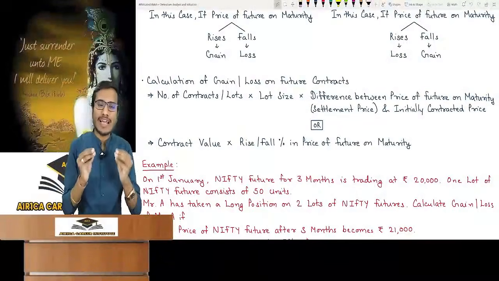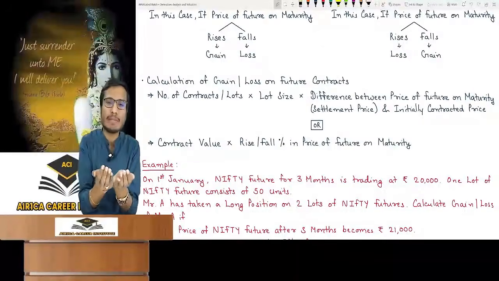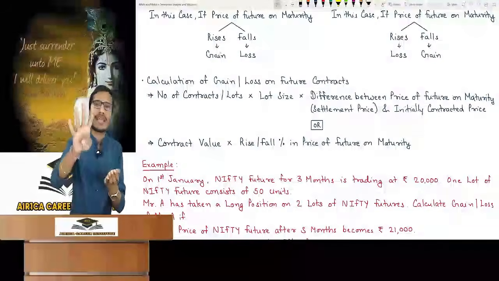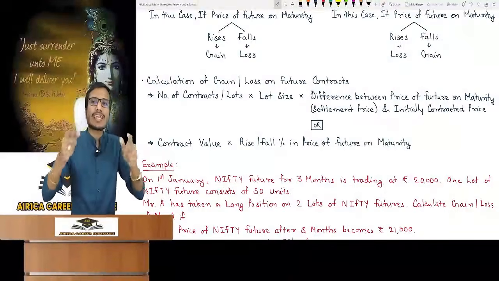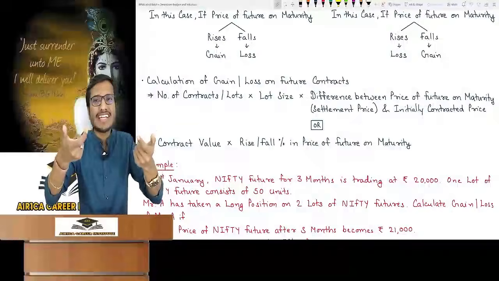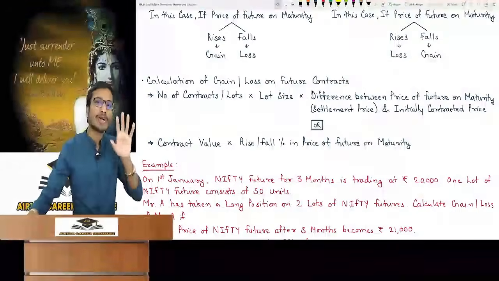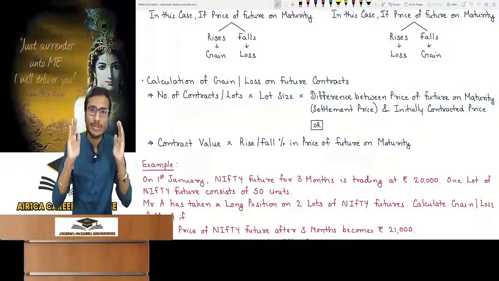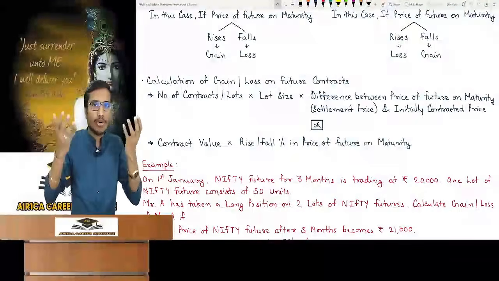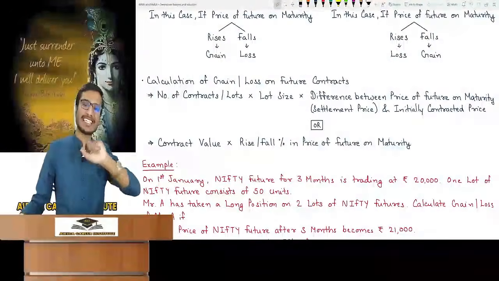The simple formula that you were doing till now: number of contracts or lots. How many contracts have you done? For example, I was doing 4 contracts. How much was the lot size of one contract? It was only 50. In one contract, it was a 50 quantity. So 4 into 50, that means how much? 200. I was betting on 200 shares. It means that if you want to get gain or loss, then you will have to calculate that on 200 shares. Number of contracts into lot size.